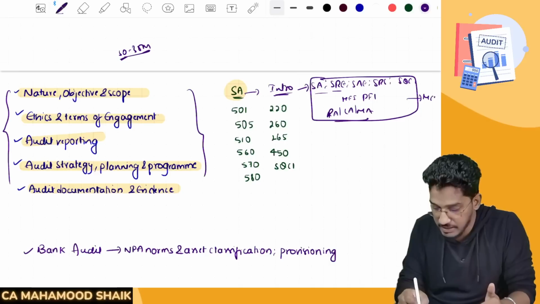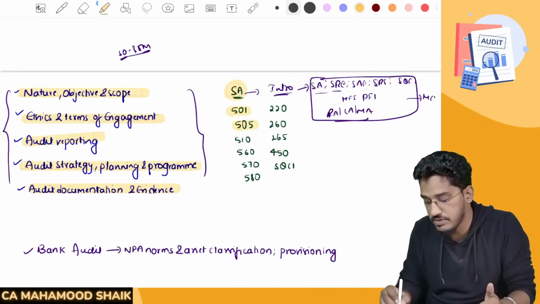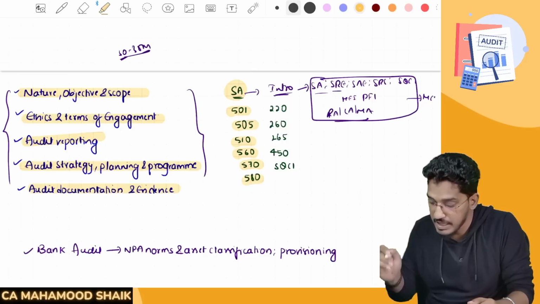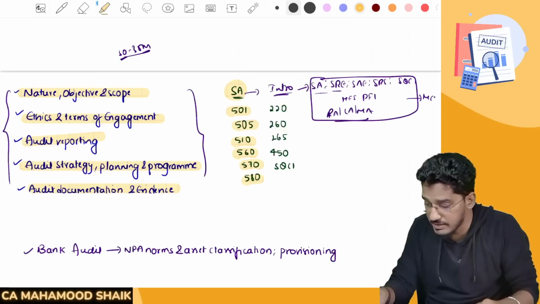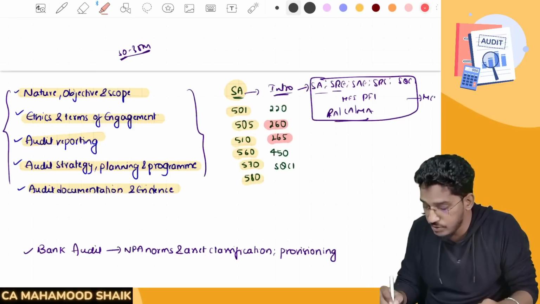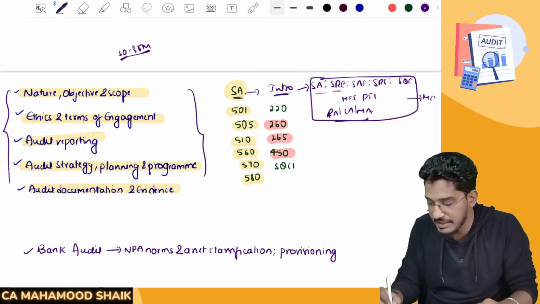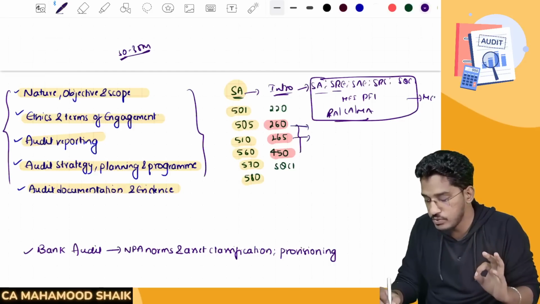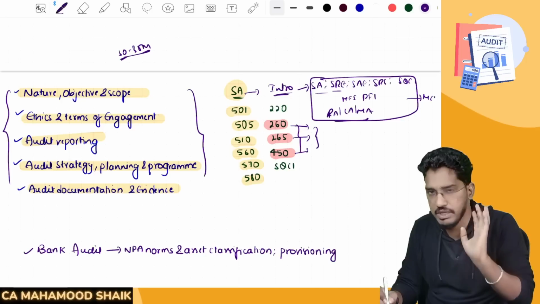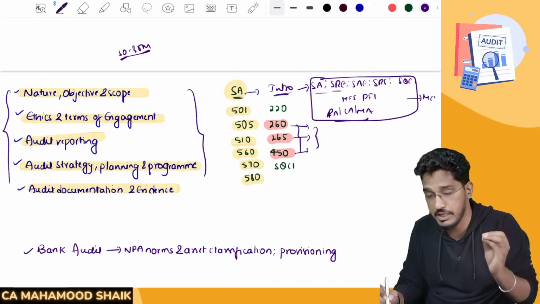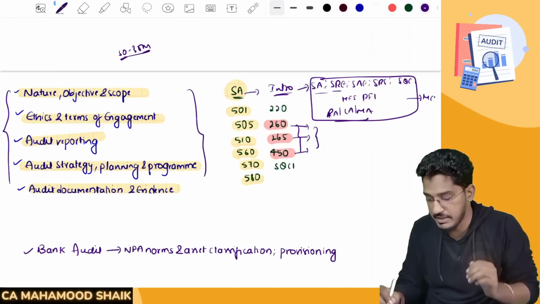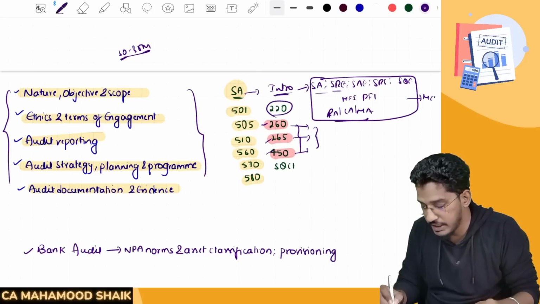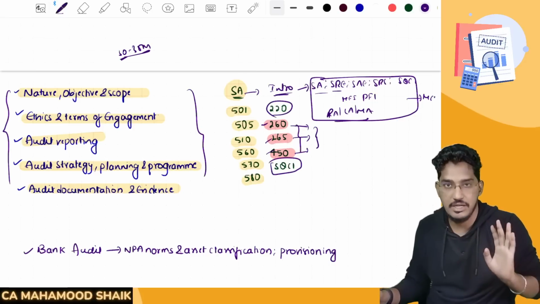Then you pick up the 500 series of the standards, go through 501, 505, 510, 560, 570, 580. First cover the 500 series. Then I will say the 200 series. In the 200 series also, 260, 265, 450. These 3 standards were recently added in the syllabus at the CA Inter level. From these, they are very frequently testing questions, and from SA 450 very frequently. So please cover 260, 265 and 450. After that, cover 220 and SQC1. So these are the standards you have to cover.